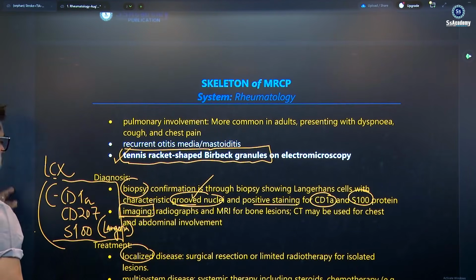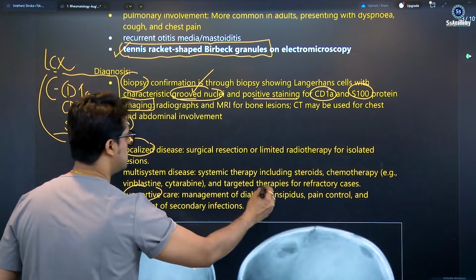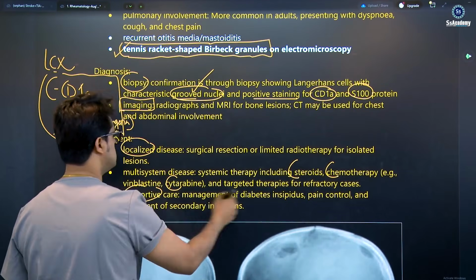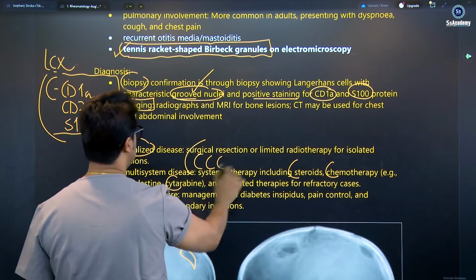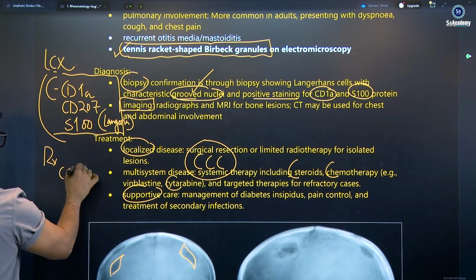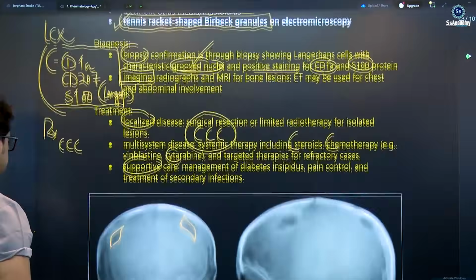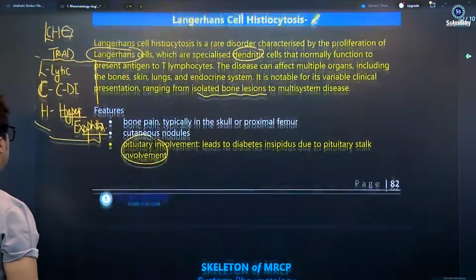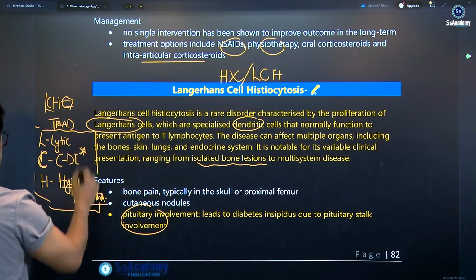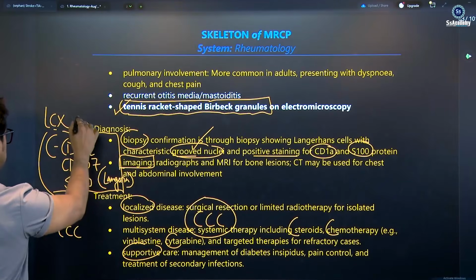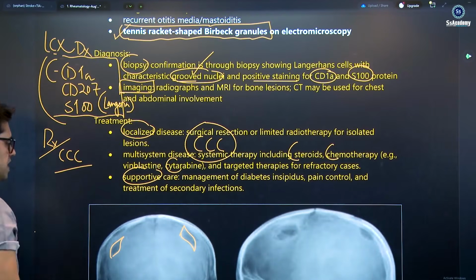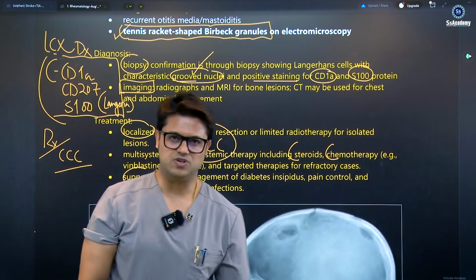And the treatment, once again, you see: systemic corticosteroids, chemotherapy, and cytarabine. So CCC. This is another treatment box that you can see. The treatment is the CCC. So once again, the triad: LCH, the CDI, you need to remember CDI and of course LCH. The diagnosis, once again, is the box with the CD, and treatment is the CCC, my dear. I hope that you enjoy it.